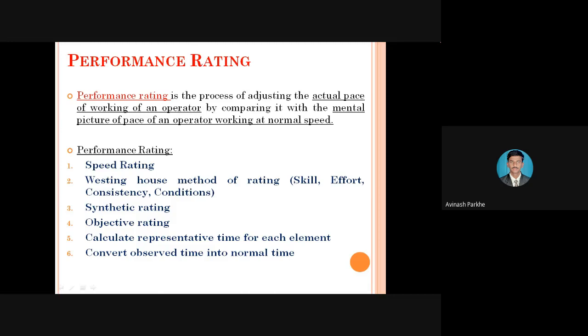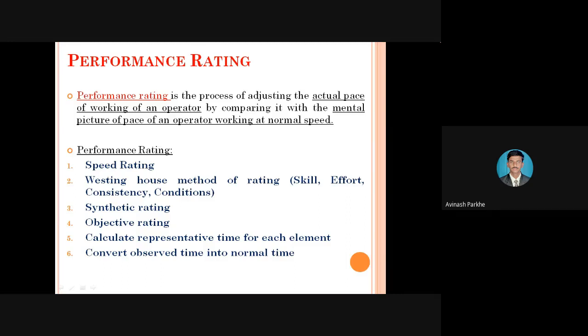The concept of performance rating mostly depends upon two types of time. The first one is normal time, and the second one is called observed time. There is a basic difference between the normal time and the observed time. Normal time means the time required to perform the operations only. For example, if you are performing 10 operations, how much time is required to perform those 10 operations, that calculation is called the normal time.